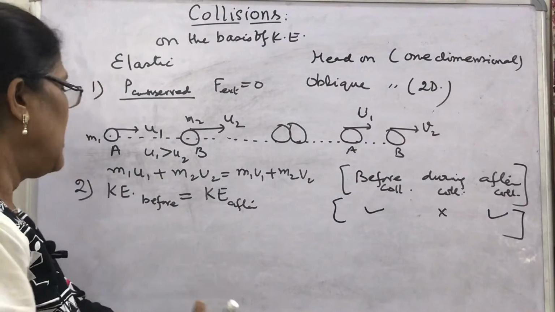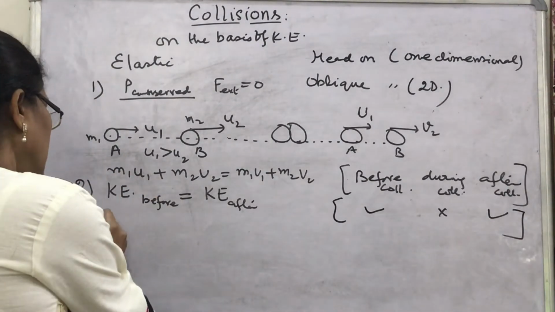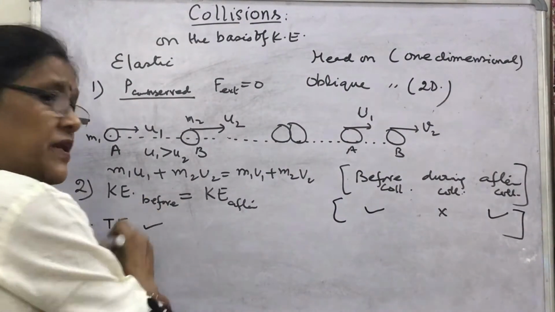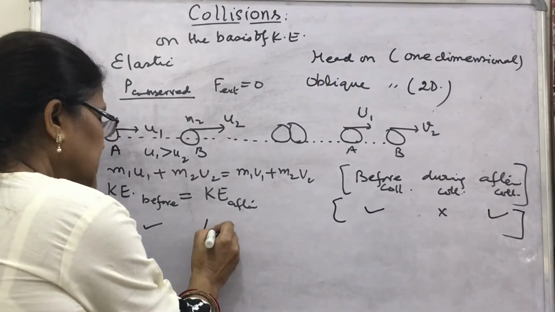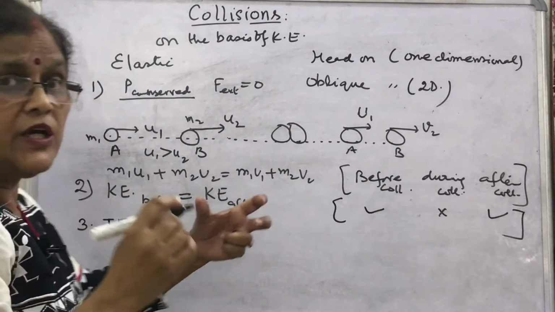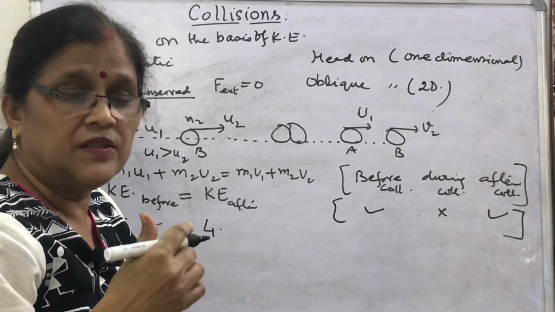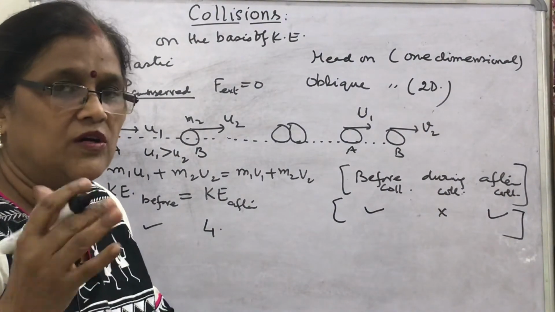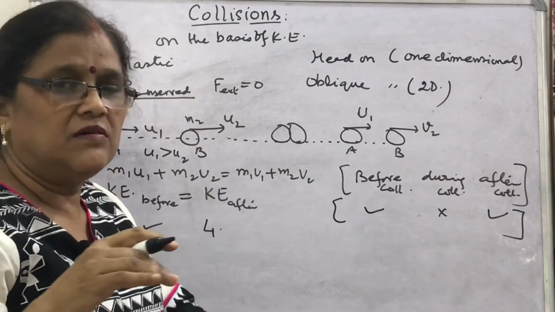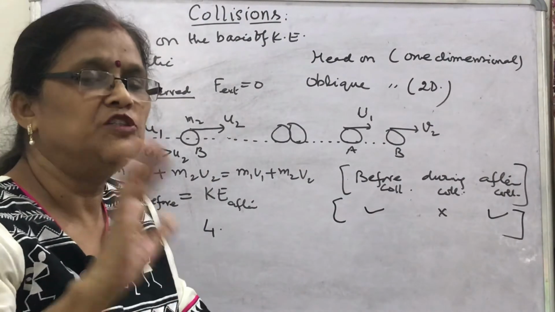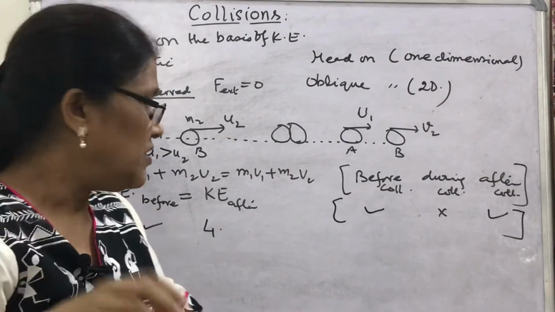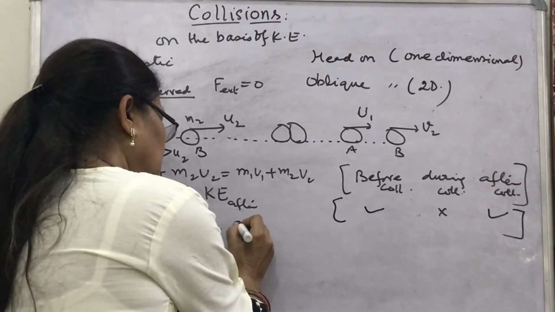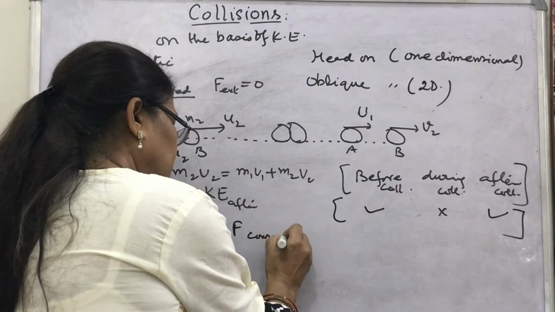Third characteristic is about total energy. Total energy will remain conserved. Fourth characteristic, the forces involved in the collision are conservative, because in this perfectly elastic collision there is no loss of energy. Then all the forces involved in the collisions are said to be conservative.